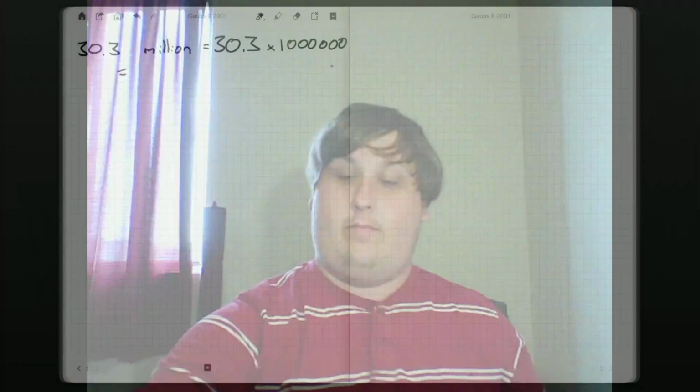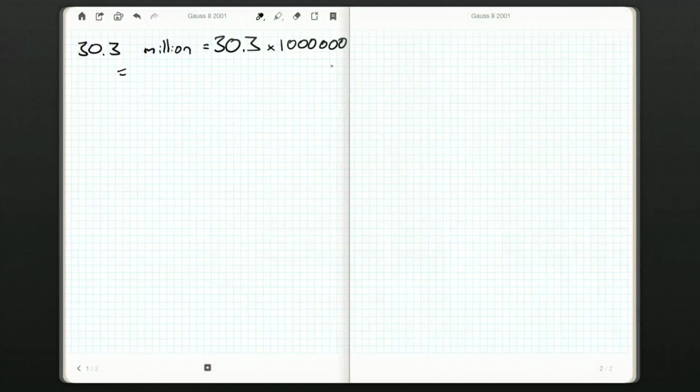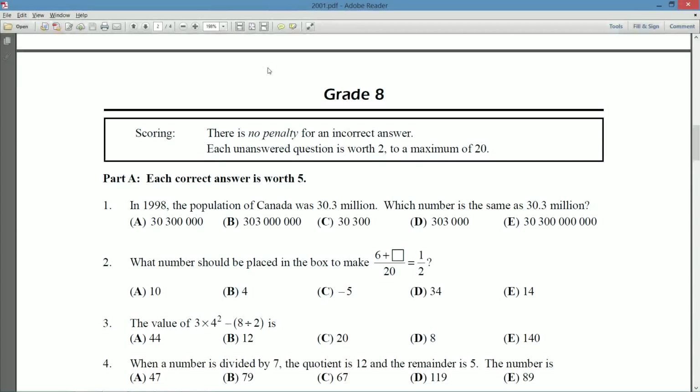Okay? So I'll just write that down. And this is the proper way to think about it. We're hopefully familiar with numbers like 30 million and 2 million, but you don't often in everyday life say 30.3 million. What you have to do is remember, just as we do in this question, that 30.3 million is just 30.3 copies of a million. It's like doing work with fractions or decimals, and so to get the true answer, we need to multiply.